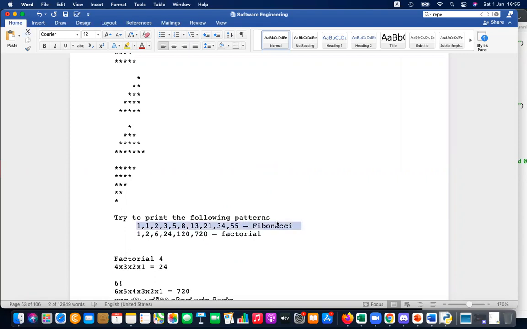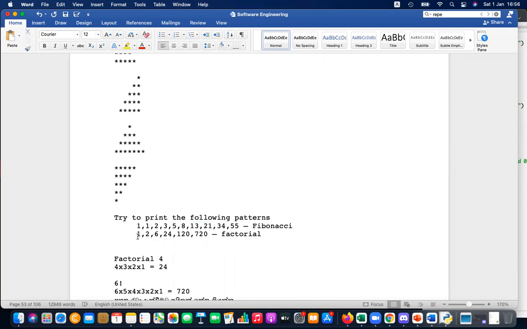This series is called Fibonacci series. It's adding the previous two numbers, next two numbers, next two numbers. 13 plus 8 is 21. 21 plus 13 is 34. 34 plus 21 is 55.